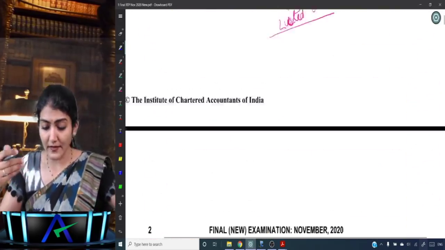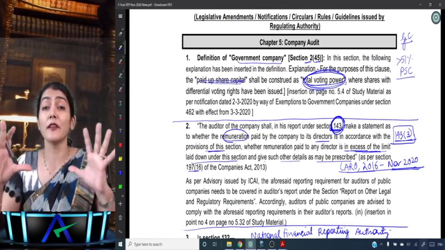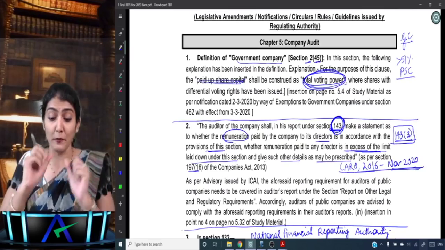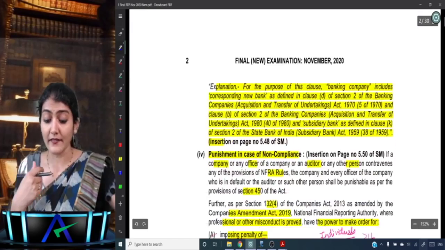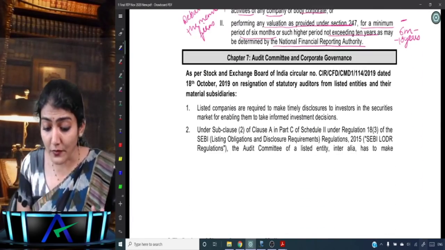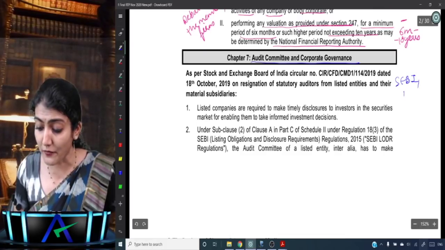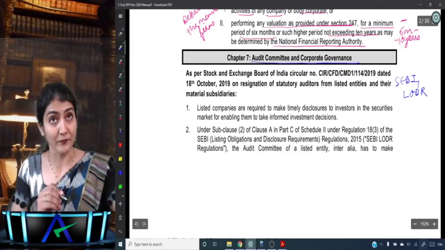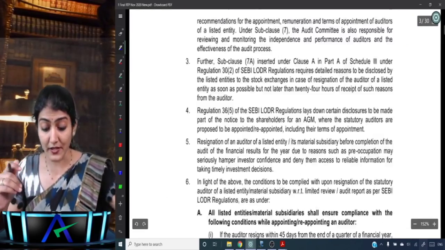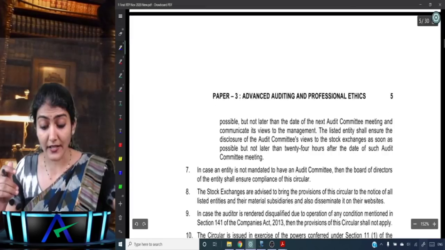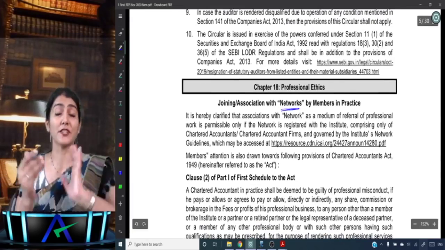So these are the main academic updates which have come in only in the November 20 attempt: Government Company under section 143, the NFRA, and the Audit Committee and Corporate Governance chapter of the SEBI LODR, the Listing Obligation and Disclosure Requirements regulation. The second one is regarding networks in the chapter of professional ethics.